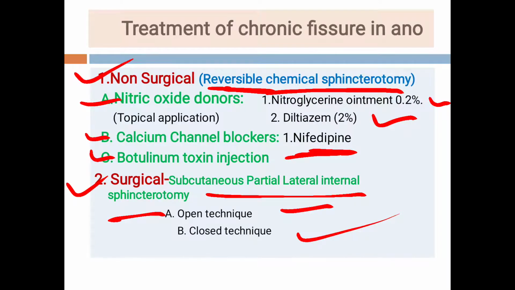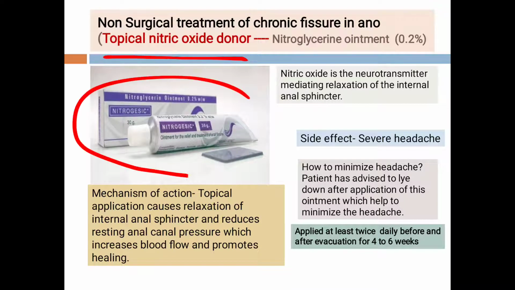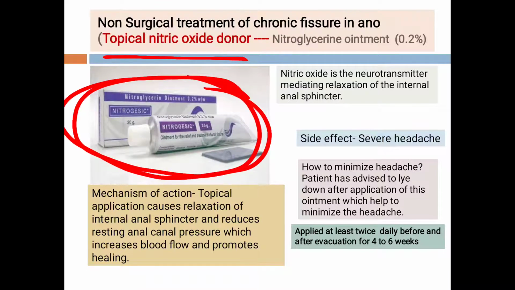So students, first we will give the non-surgical treatment, and we are using the pharmacological agents. First is the nitric oxide donors. Now see students, this is the nitric oxide donor. This is the nitroglycerin ointment. It is a 2% nitroglycerin ointment. It is available. So what is nitric oxide?